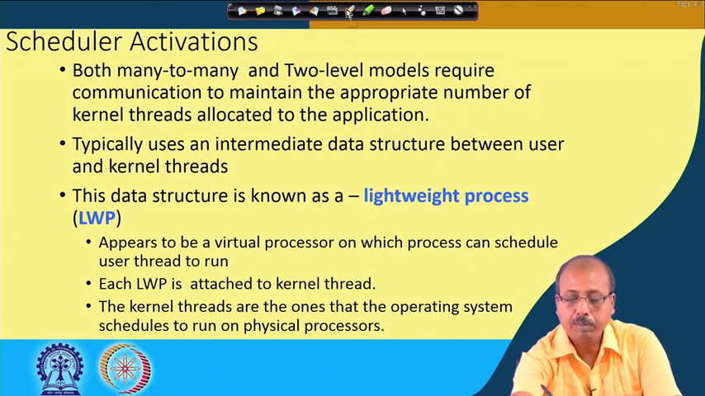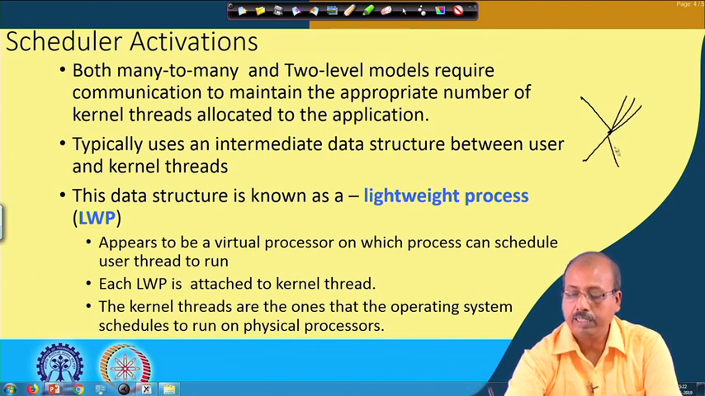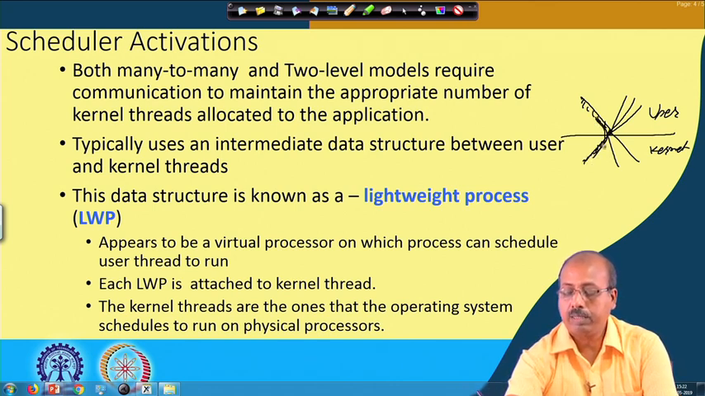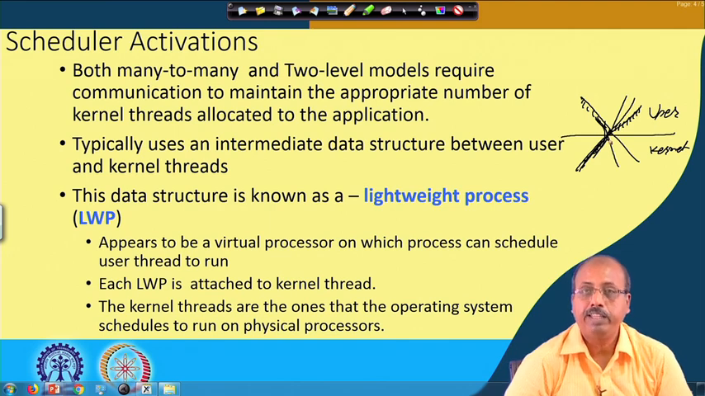In the many-to-many type of mapping, we have a number of user level threads, and they are mapped to a number of kernel level threads. These are the user level threads and these are the kernel level threads. At some point of time, maybe this user thread was mapped to this kernel thread, and at some other time this particular kernel thread may be associated with another user thread. So the association between user level thread and kernel level thread will vary over different executions of the system calls.